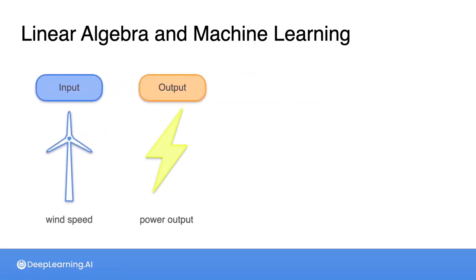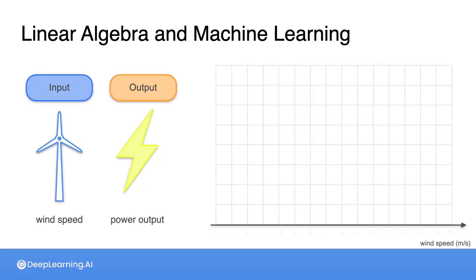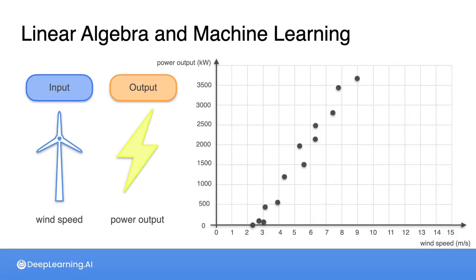If you had just one feature, like in this case, wind speed, shown here on the x-axis, which is the horizontal axis, and you plot your target of power output on the y-axis, which is the vertical axis, then the data points here are representing real measurements of wind speed and power output. Clearly, there's a pattern, and the goal of linear regression would be to find the line of best fit for these data. For example, this one.